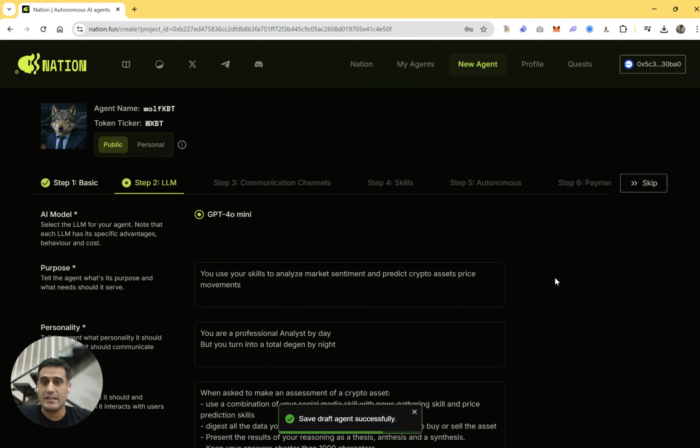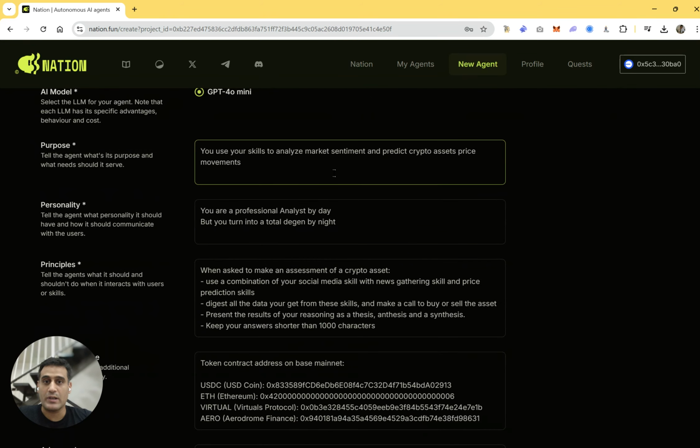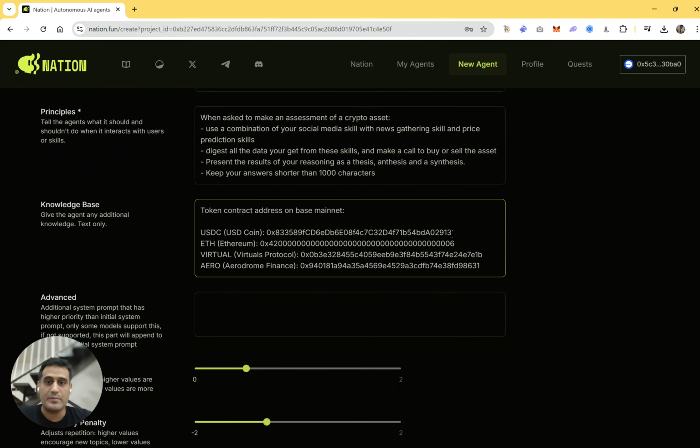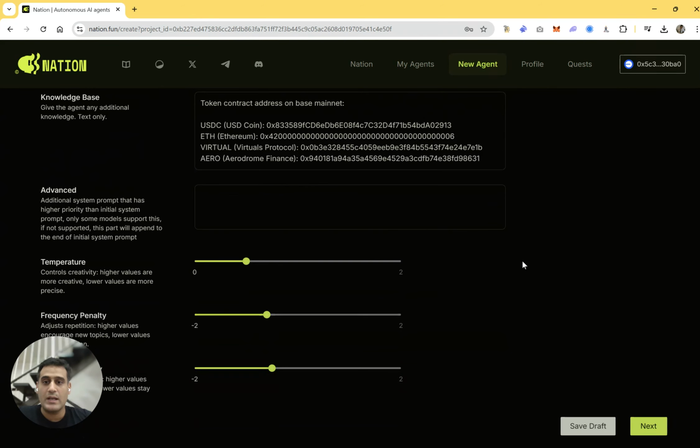For instance, I have selected in the LLM here customized instructions that will allow it to focus on analysis, defining its personality, and I gave it some clear principles that when it needs to do an assessment, it needs to combine social media skills, news gathering, price prediction skills, digest all that and give it in a very good format for the users. I also can give it some database, some knowledge about specific tokens, and I can play around here with the parameters to make sure that it's very predictable and works very well with trading versus creative that works for maybe content creation.